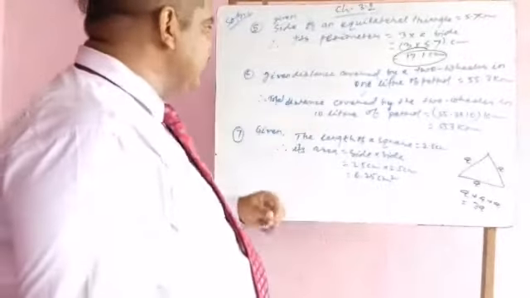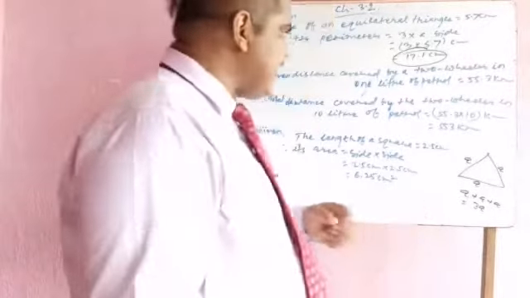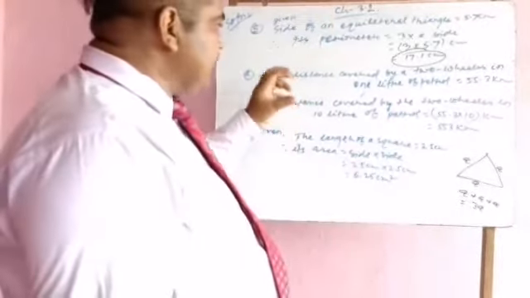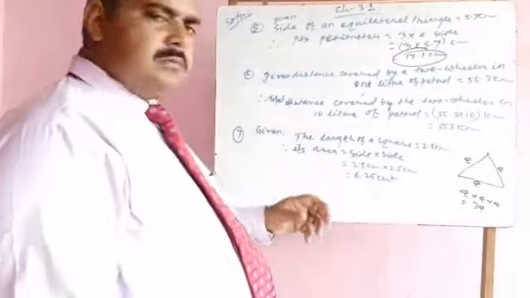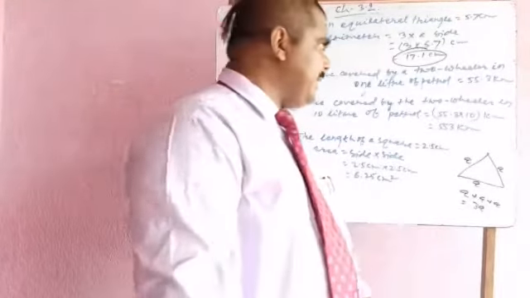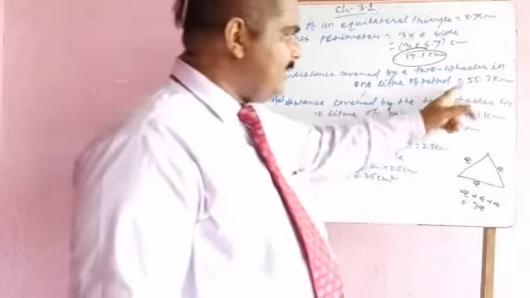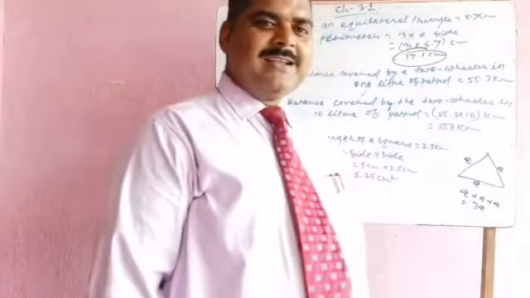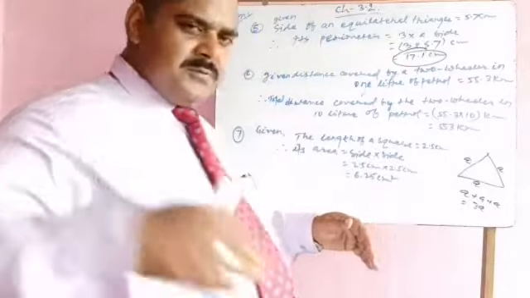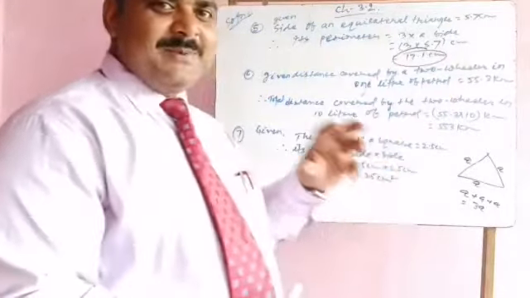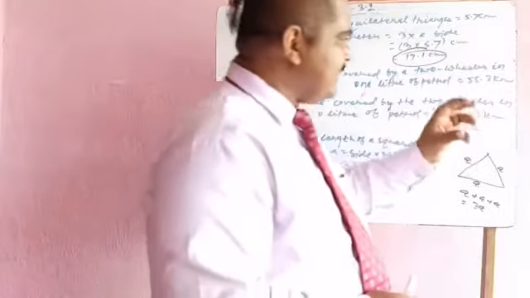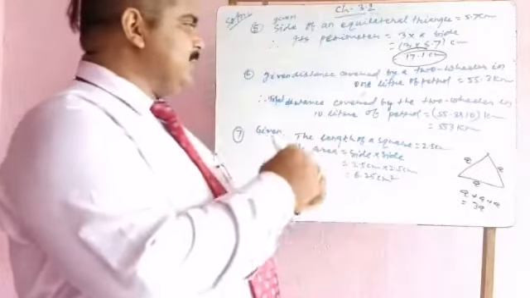Again, you can just see in question number 6, it has been given the distance covered by a two-wheeler. You are riding a bike, and in 1 liter of petrol it has covered 55.3 kilometer.